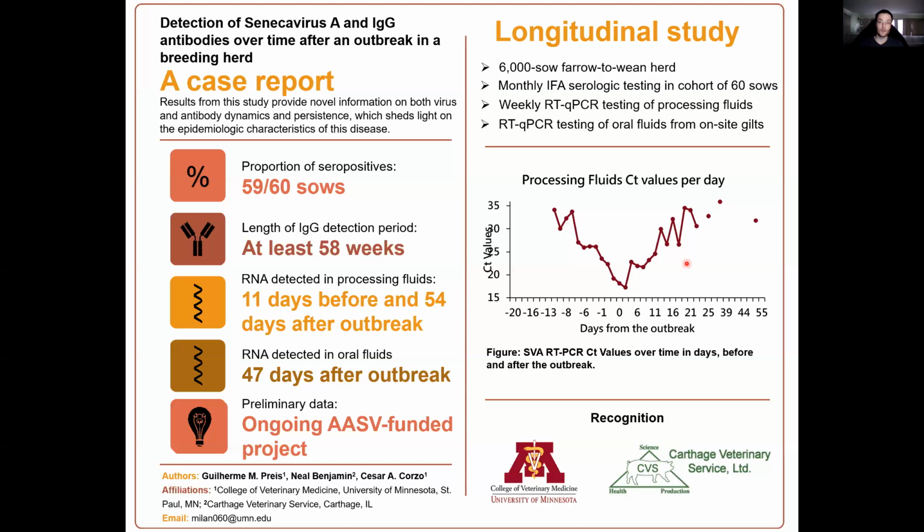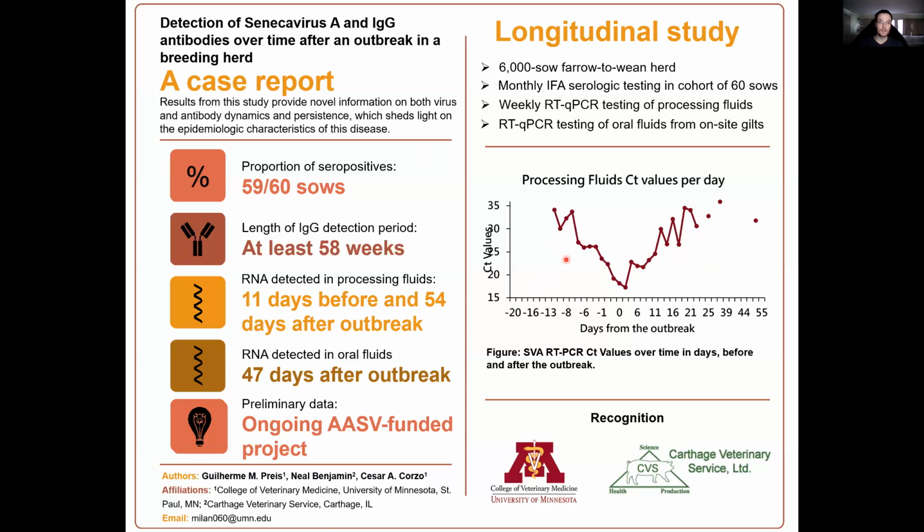So this is also very important because processing fluids are commonly collected in farms all over the US for monitoring of other diseases, and this shows us that this can actually also probably be used for monitoring of Senecavirus, which can help us prevent the spread of the disease between herds.